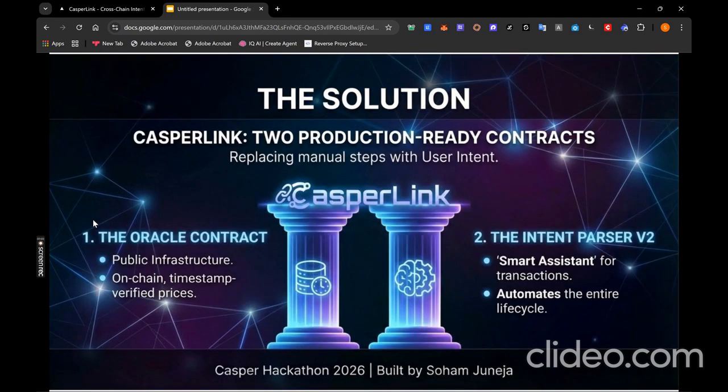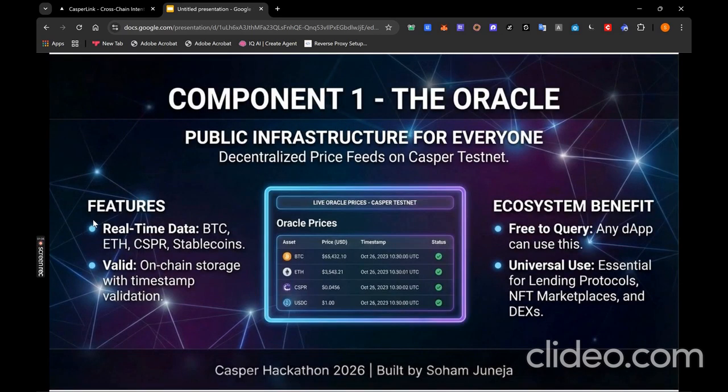The first one is the Oracle contract, and the second one is the intent parser contract. The Oracle contract is a decentralized price feed system deployed on Casper testnet. It provides real-time cryptocurrency prices, Bitcoin, Ethereum, CSPR, all stored on-chain with timestamp validation. And here's the key. This isn't just for CasperLink. It's public infra. Any Casper dApp can query these prices for free. DeFi protocols, NFT marketplaces, lending platforms, they all need reliable data.